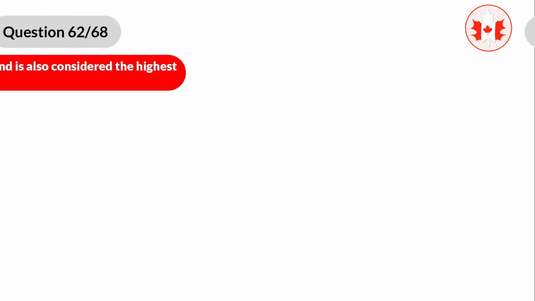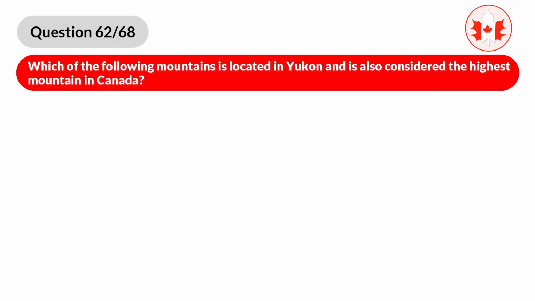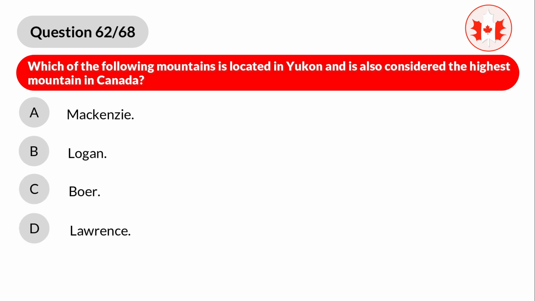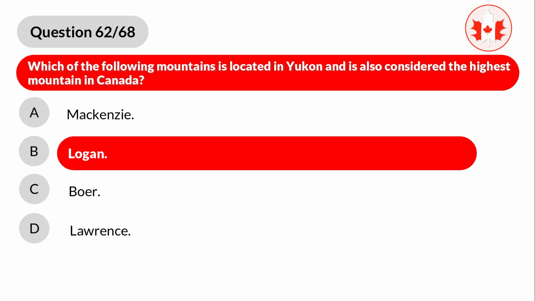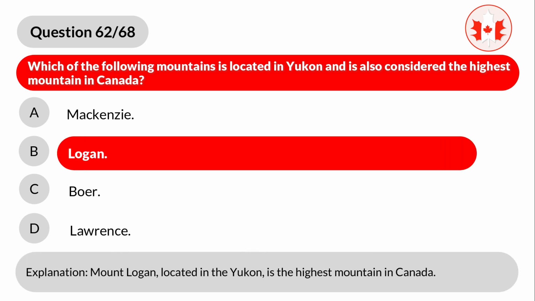Question 62. Which of the following mountains is located in Yukon and is also considered the highest mountain in Canada? A. Mackenzie, B. Logan, C. Boar, D. Lawrence. Correct answer is B. Logan. Explanation. Mount Logan, located in the Yukon, is the highest mountain in Canada.